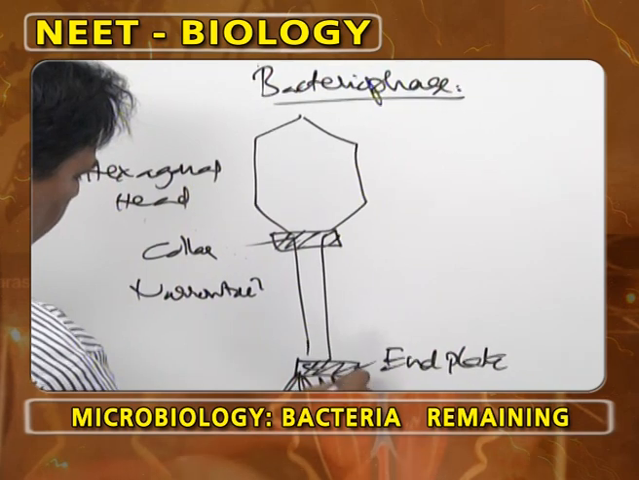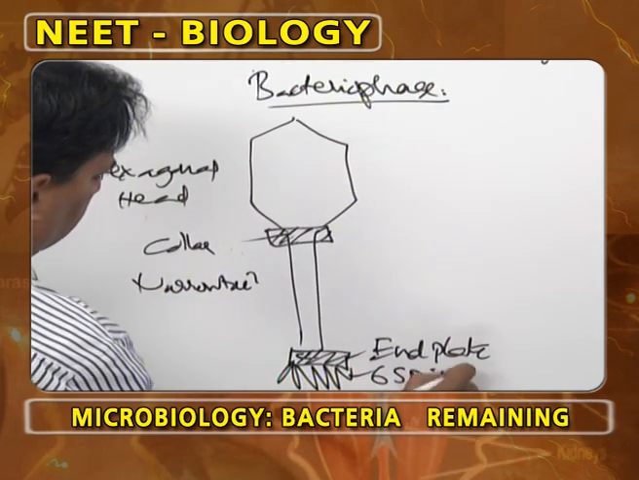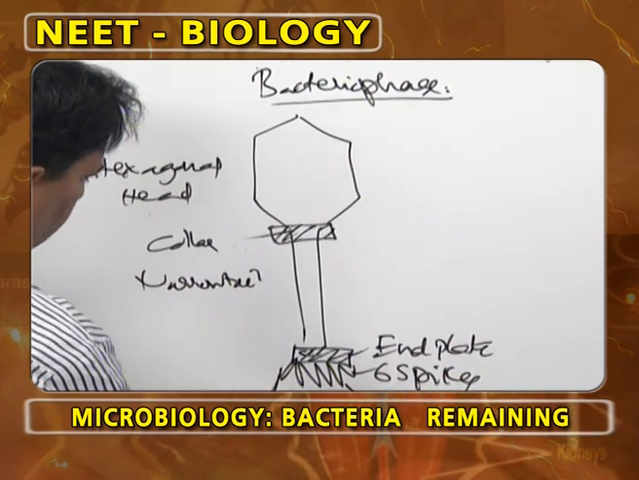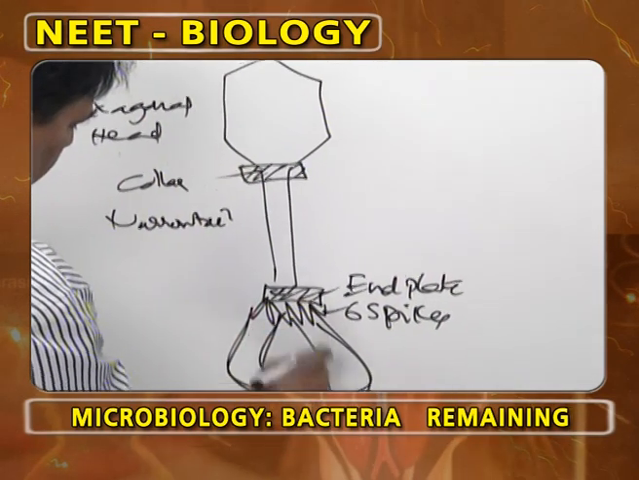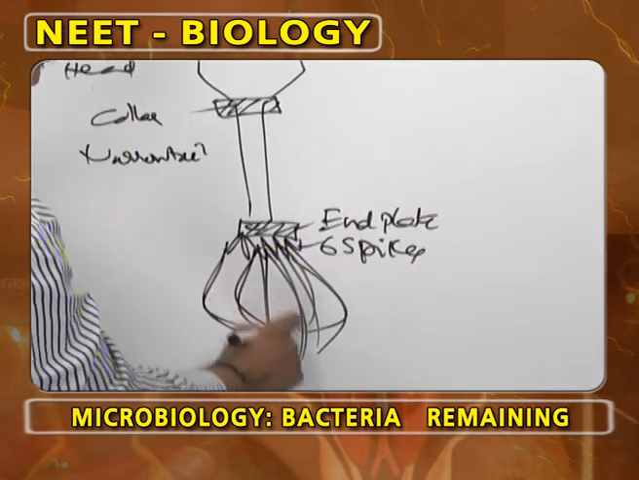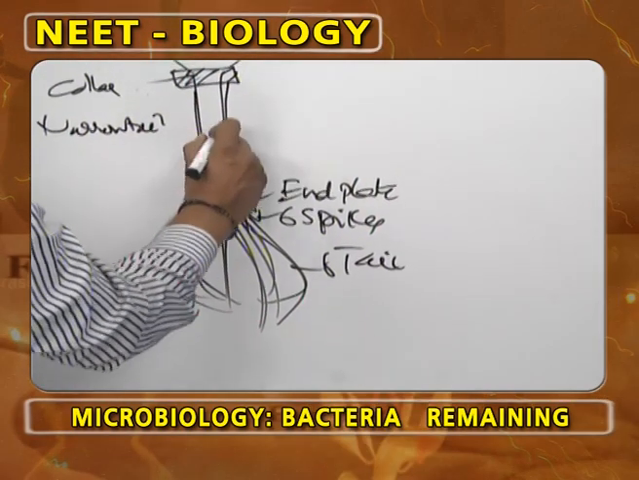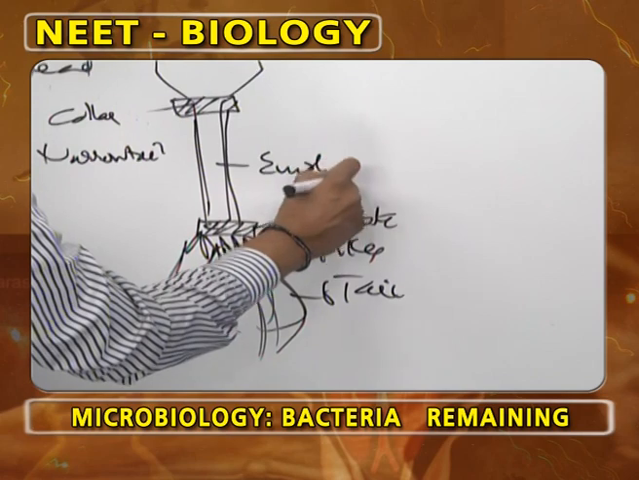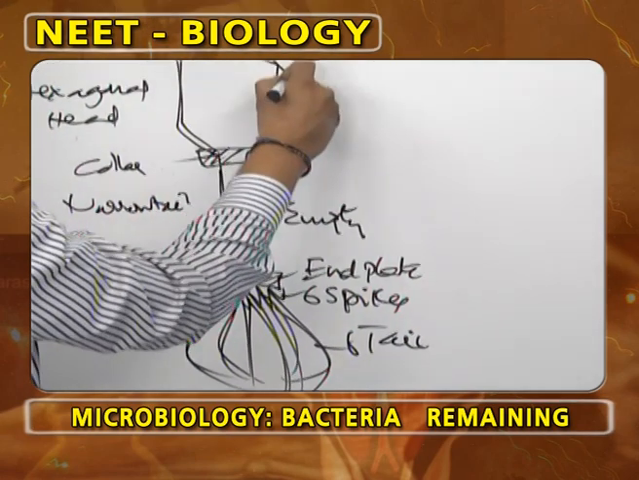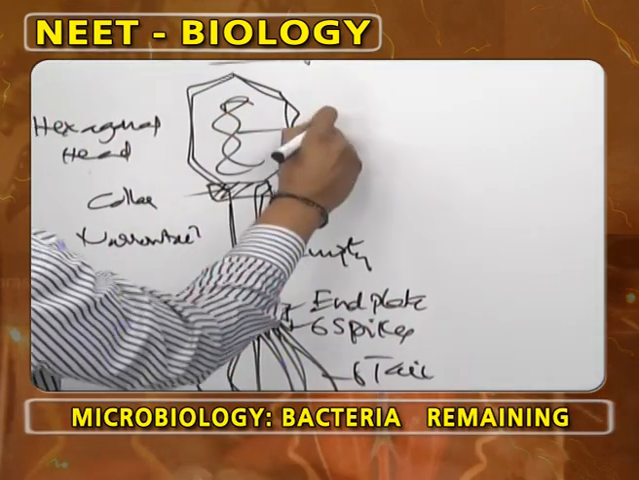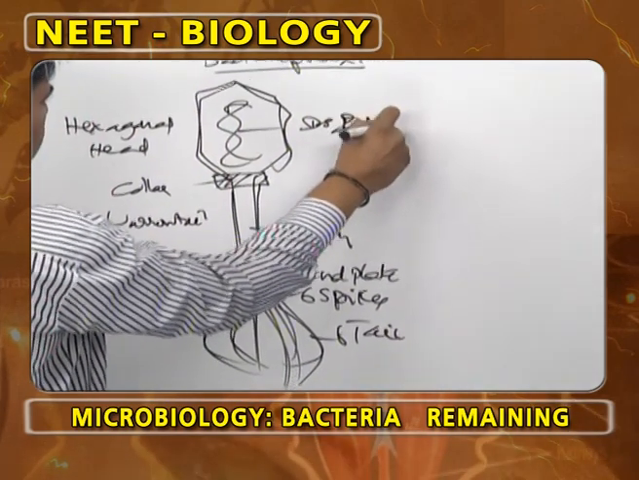The end plate or tail plate gives rise to 6 spikes. Every spike produces a tail fibril. So, in total 6 tail fibrils are present. The core of the tail is empty, whereas the core of the head is filled with double stranded DNA.